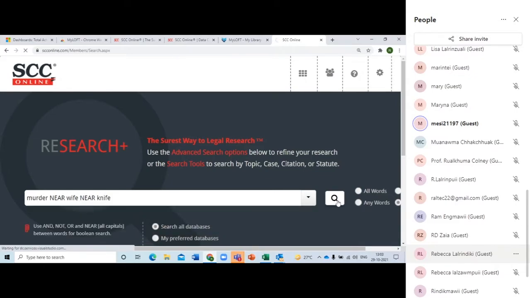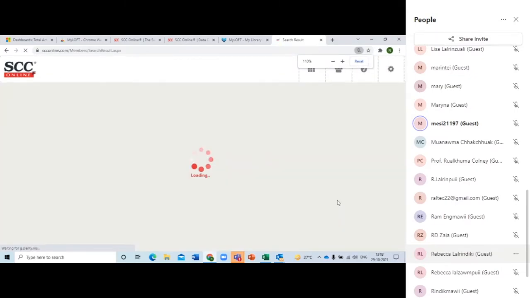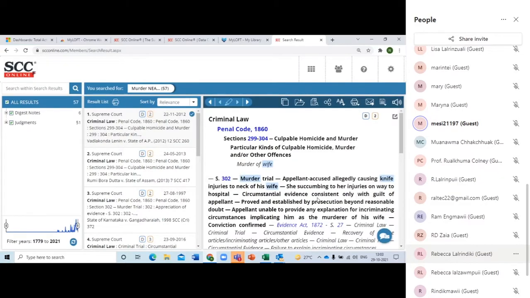What's going to happen now is it's going to find all these three words probably in a sentence. Now this is by default 10 words proximity. Let's see that. Murder trial, appellant accused allegedly causing knife injuries to the neck of his wife. Again, a head note, not a full judgment. You read this part, you'll understand what it's talking about.